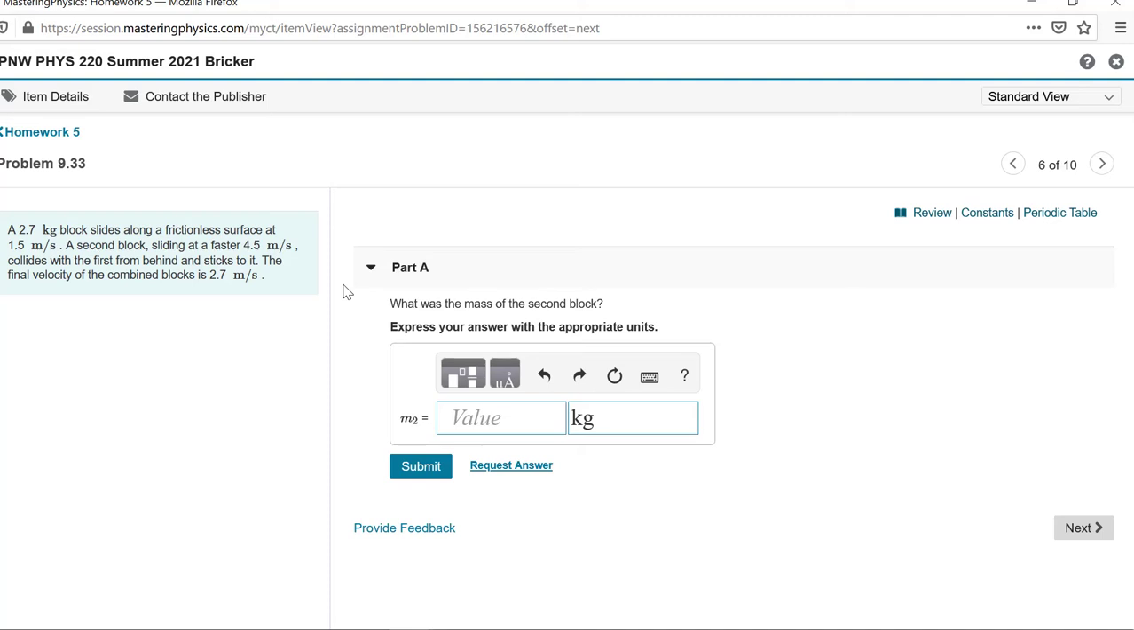Okay, a 2.7 kilogram block slides along a frictionless surface at 1.5. A second block, sliding faster, collides with the first block from behind and sticks to it. Okay, this is something called a perfectly inelastic collision. That just means sticks together. The final velocity of the combined blocks is 2.7. What is the mass of the second block? Okay, we'll have to just set this up systematically. Again, this is a collision problem, so we'll use conservation of momentum whenever you see a collision.